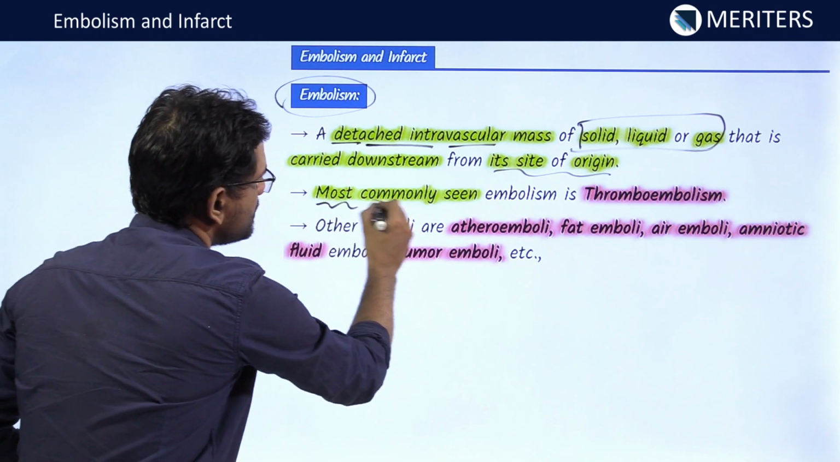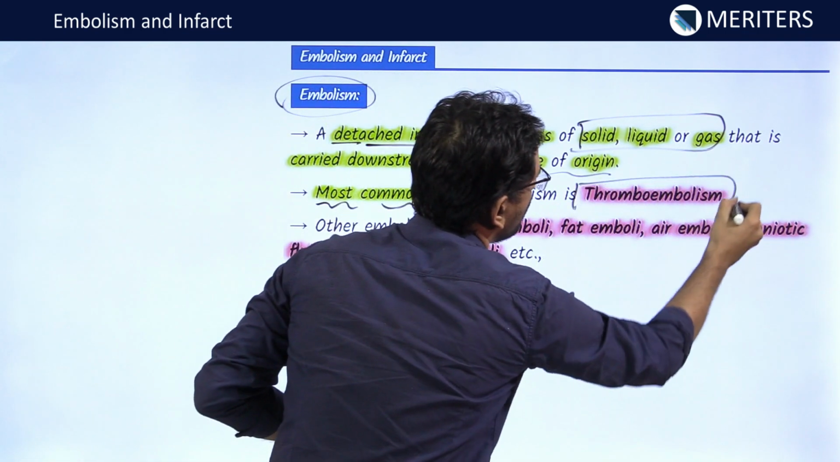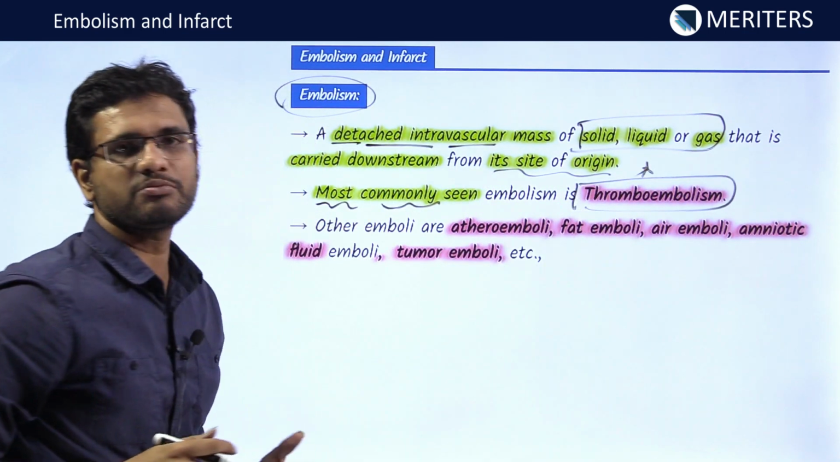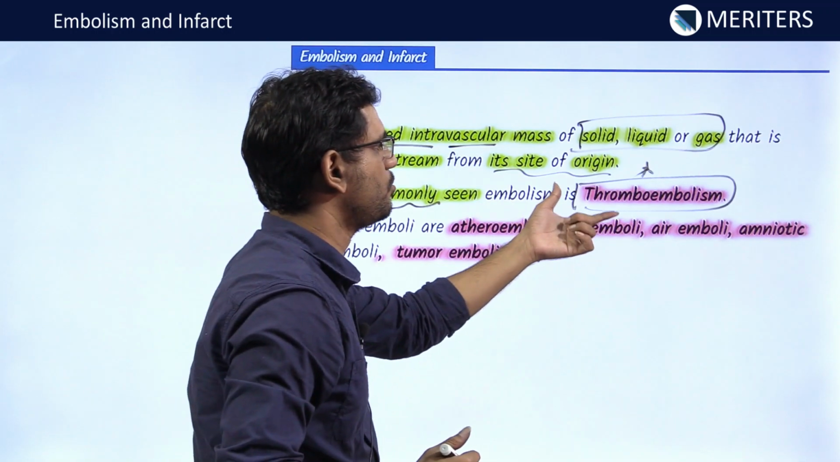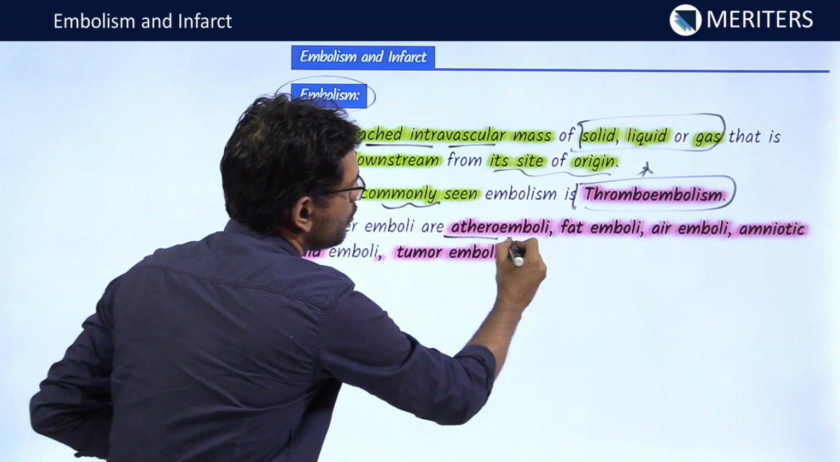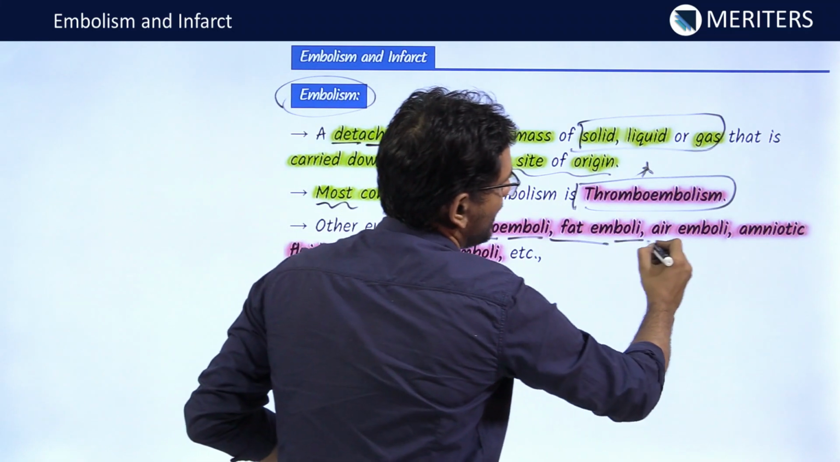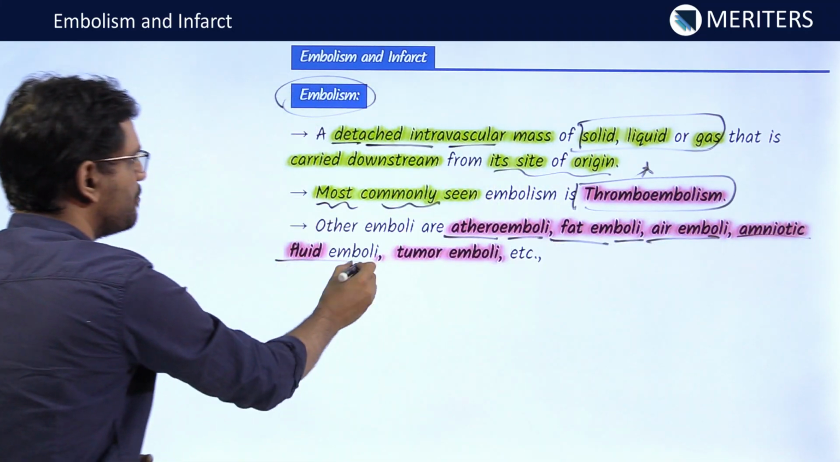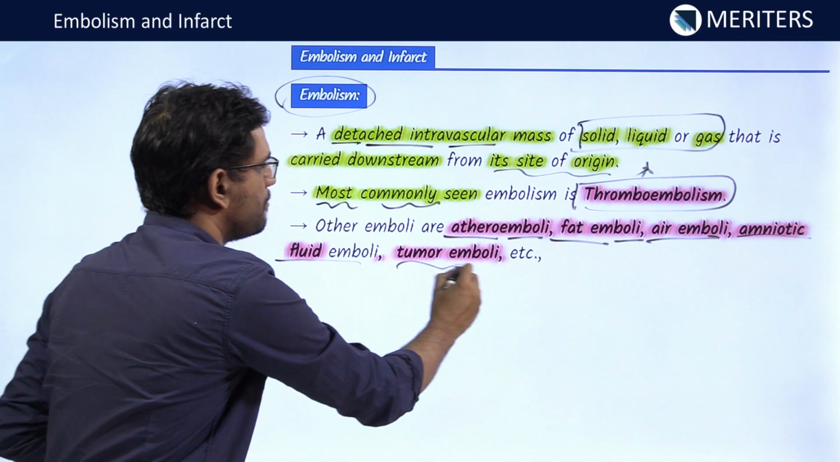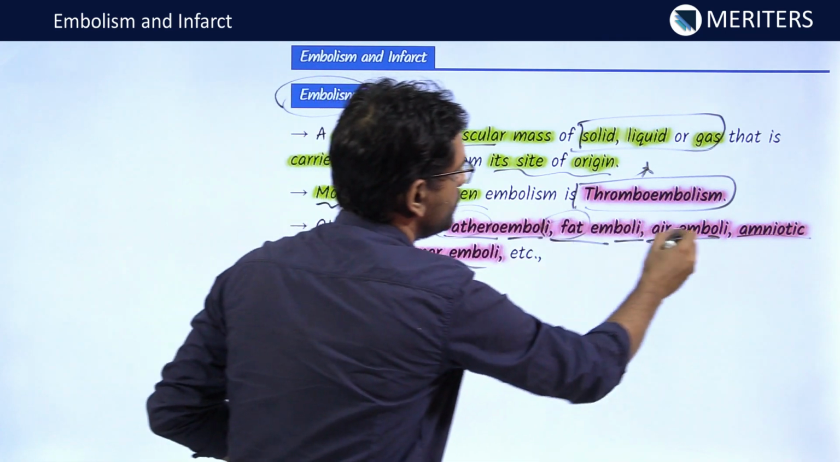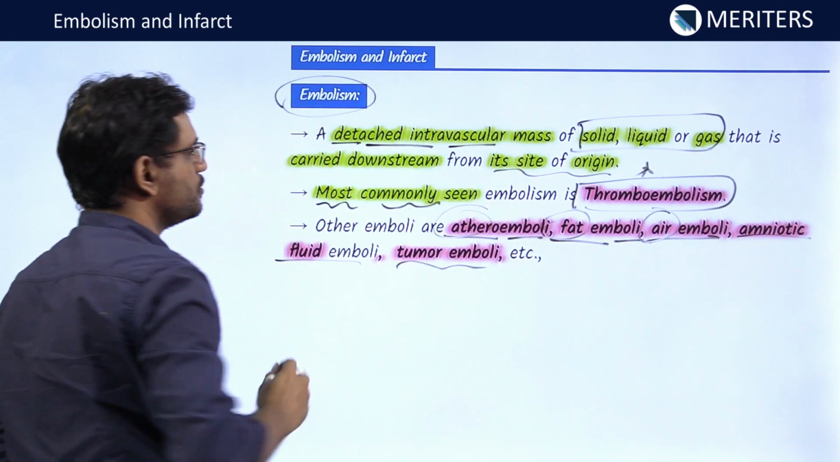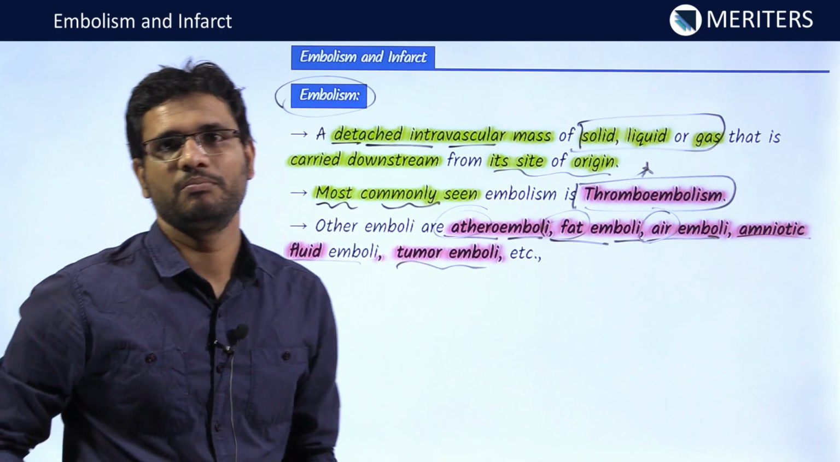Now the most commonly seen embolism is the thromboembolism. So there can be various types of embolism. The most common is the thromboembolism. Others are the atheroemboli, then we have fat emboli, air emboli, amniotic fluid emboli and tumor emboli. So all these tell you the type of tissue they are getting detached from.